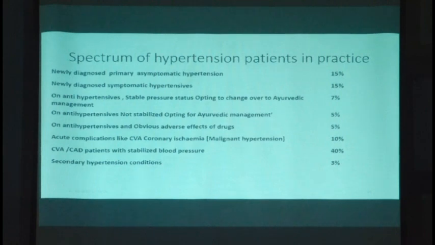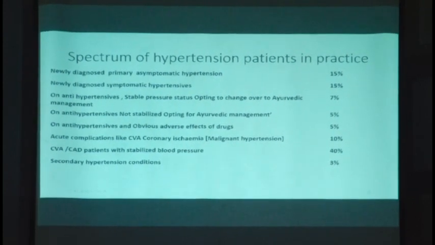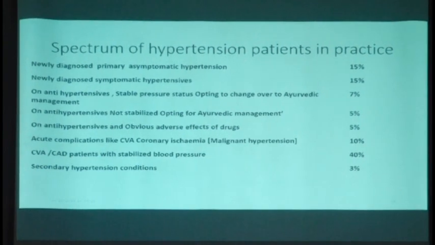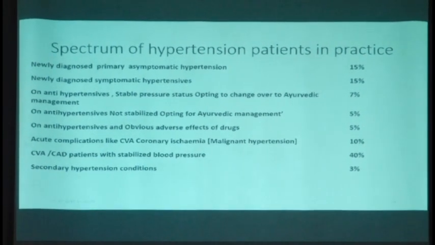So now, how to manage it, and how we relate it to what we see in present day practice. The percentage which I have shown in that table is not exact, it is a rough average percentage of the variety of patients who come to us. We are living in the present day situation, and many of those facts cannot be negated.